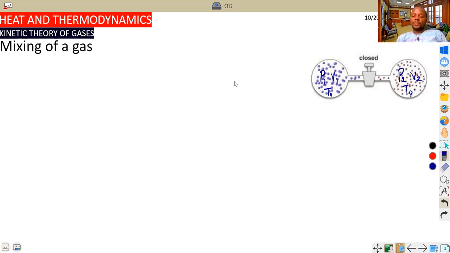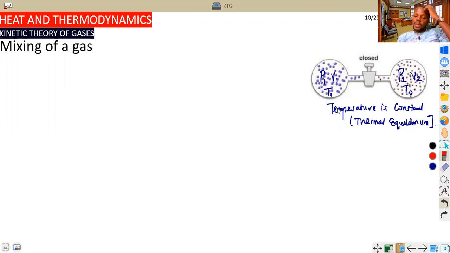So far as temperature is constant, this is known as thermal equilibrium, which I believe we might have studied. Now, in this case we might look for the value of the final pressure when these two gases are mixed together. The final pressure, which I will denote by P final. You can see we have mixed the two situations together.